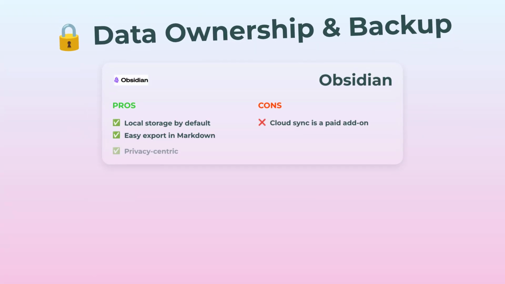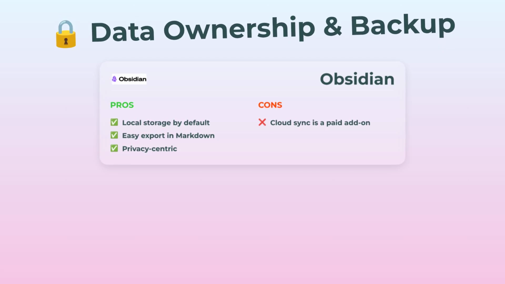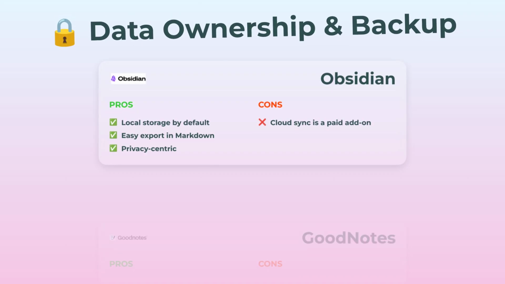Last but not least, data ownership and backup. Okay, privacy folks, this is a biggie. In Obsidian, your notes are yours, stored locally, easy to back up, exportable in plain Markdown. Even if you want cloud sync, that's a paid extra, but the default is just ultra private.